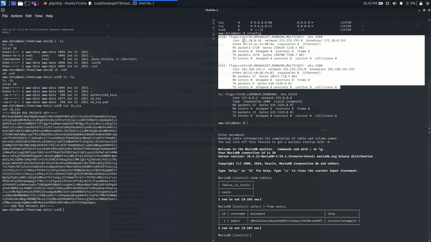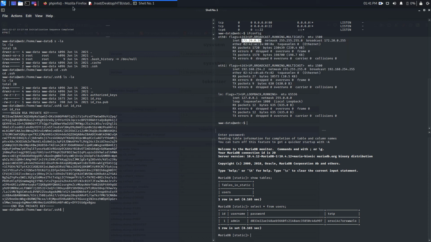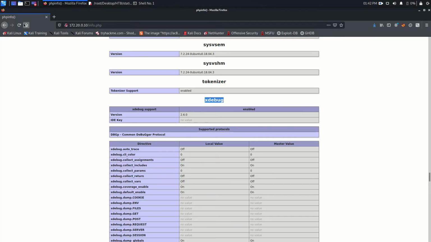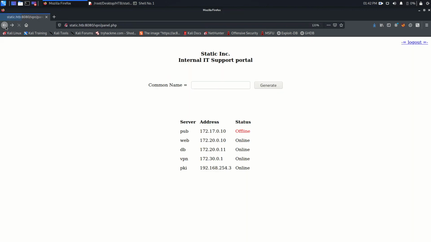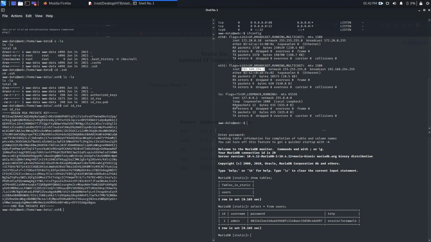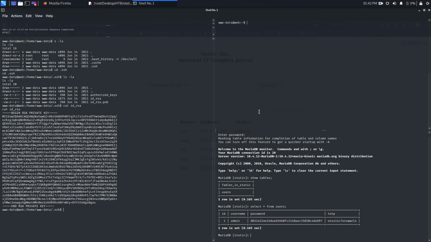The first one has the IP we got from the server, but there is one more interface, and that interface has this subnet, and this subnet we see here. 192.168.254.3 is the PKI server, and this web server actually has another interface with the same subnet IP. So I think from this server we can ping the PKI server, right?